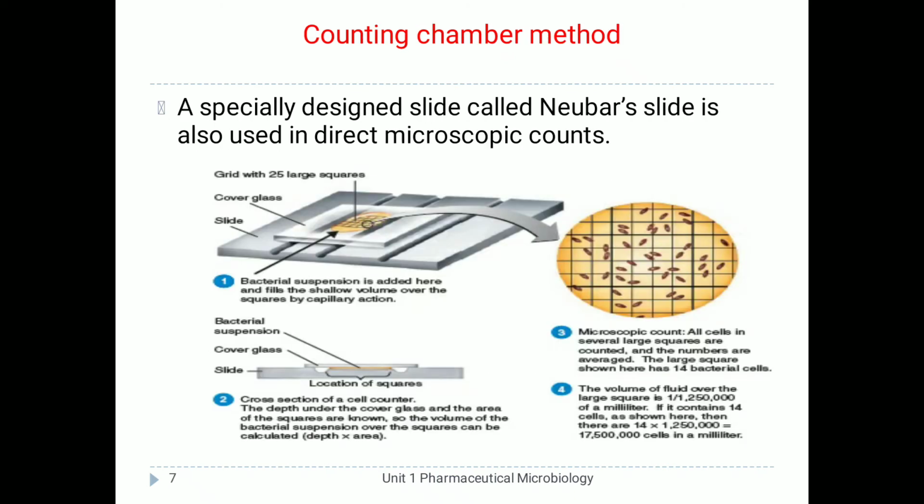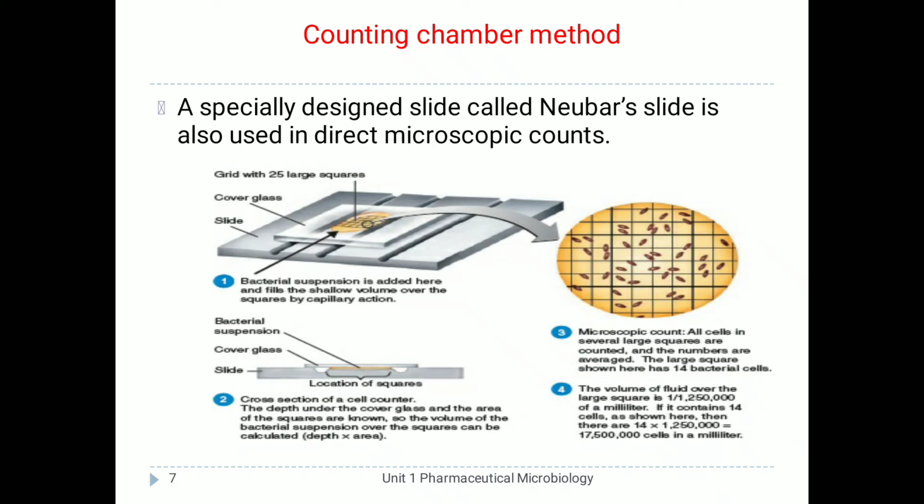Then the next method is the counting chamber method. In this method a specially designed slide called Neubauer's slide is used in direct microscopic counts. Neubauer's slide is also used for counting WBCs as well as RBCs. So the same slide can be used for counting the number of cells, including bacterial cells. Here in the image you can see the various steps.